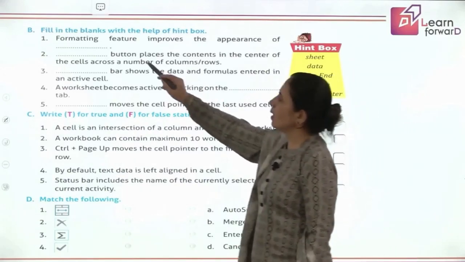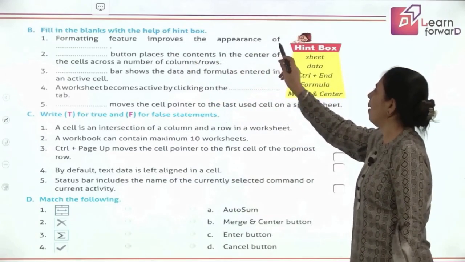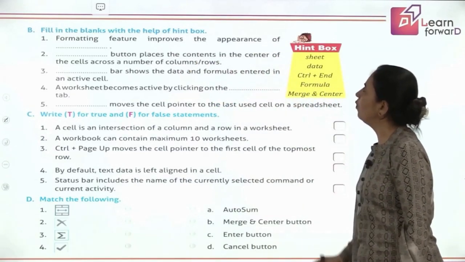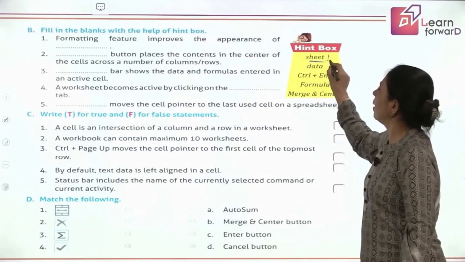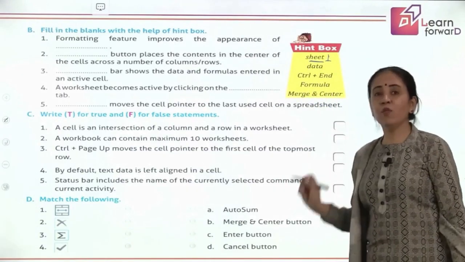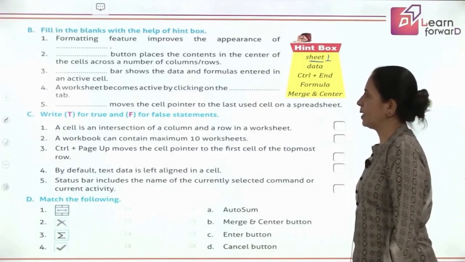So come, let's see. Formatting feature improves the appearance of the sheet. So whatever sheet you have, its appearance is improved by the formatting feature which is available in MS Excel.